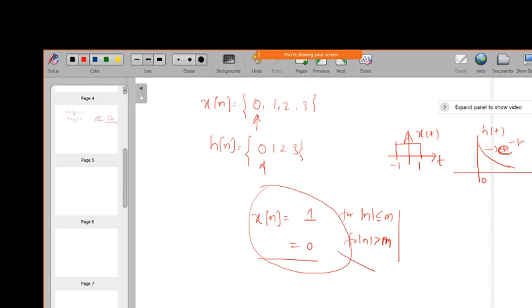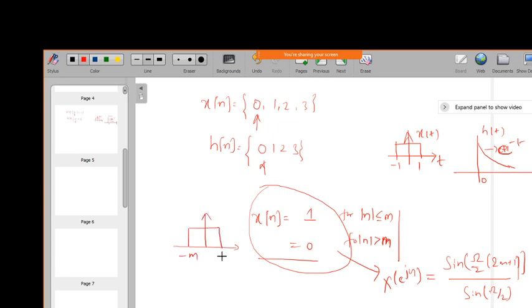We have the solution for this: X of e power j omega equals sine of omega by 2 into (2m plus 1), divided by sine of omega by 2. The same expression which we got is what we are using here. So I define this x of n as a rectangular pulse between minus m to plus m, that is, magnitude of n less than or equal to m.